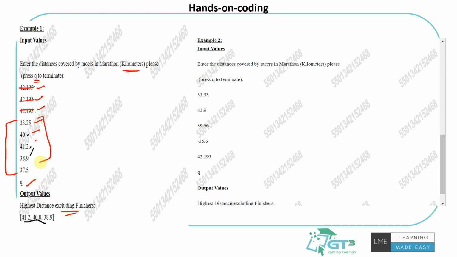In this, who is the one who covered the maximum distance as of now? 41.2. That will be the first value. The next one is 40. That's the next value. And the next one is 38.9. So that's the third value. That's the output they are expecting.